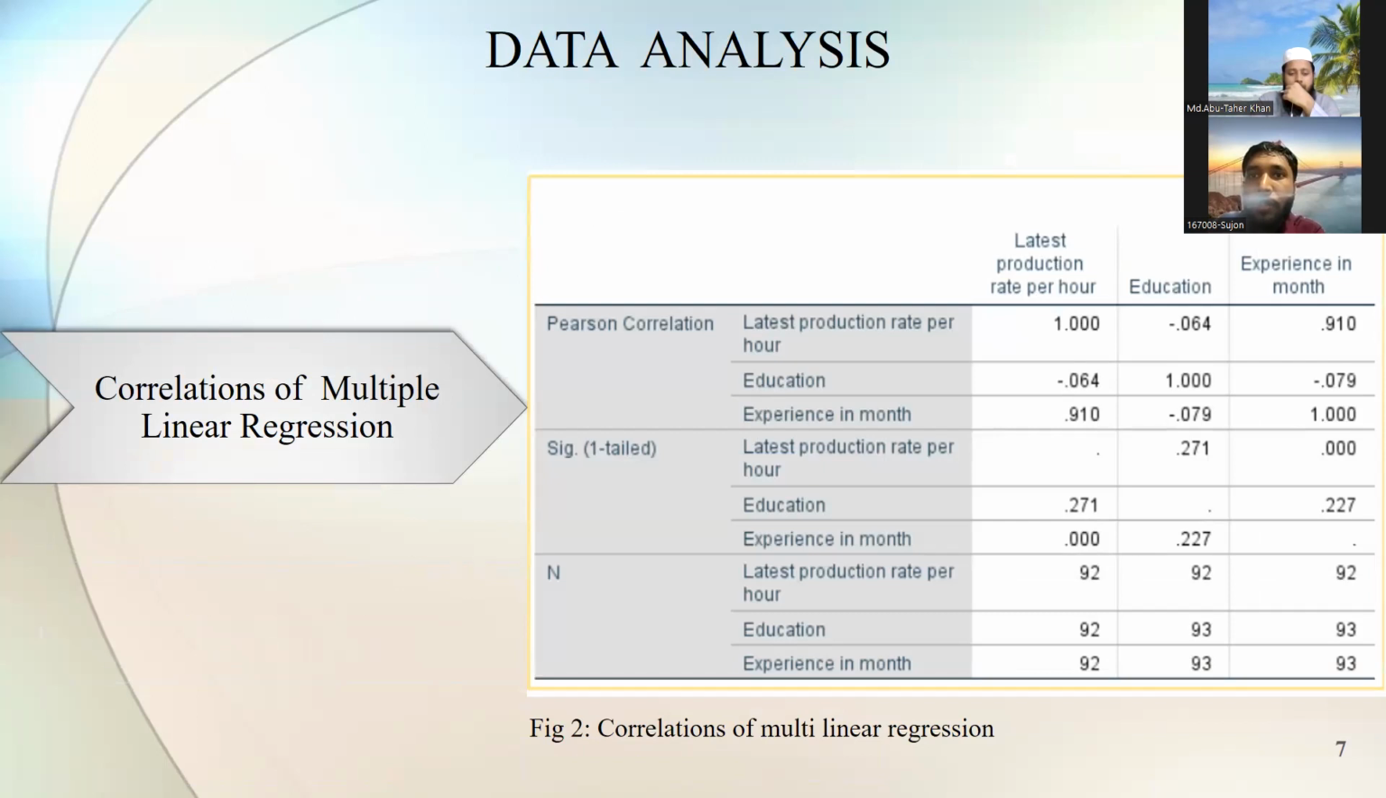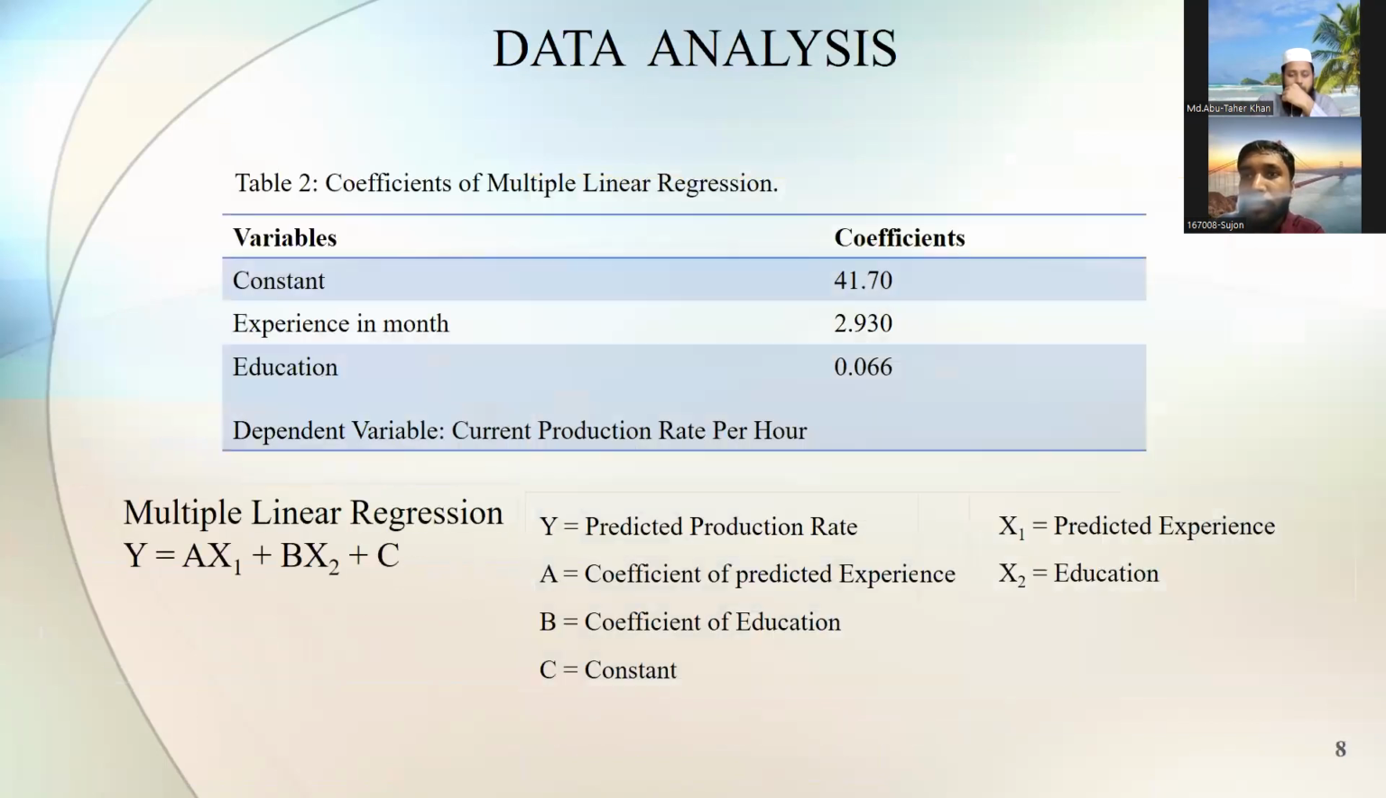Okay, correlation of multiple regression. We are adding education in this slide. We saw the correlation rate is 0.64. It is very low, and there is actually no effect of educational and non-educational workers. And the coefficient of multiple linear regression, we are getting some data, and multiple linear regression is y equals ax1 plus bx2 plus c. We are using this equation to predict the production rate. Next.